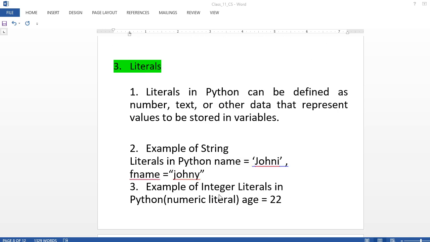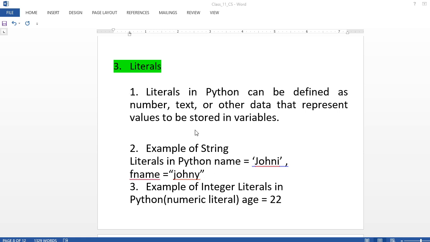Literals. Literals means how to write values. Literals in Python can be defined as a number, text or other data that represents a value to be stored in a variable. The variable's name you already got in identifier. But an identifier should have a value, so that value goes into literals. Identifier is equal to literal. I am writing x = 10. x is the identifier, and 10 is the literal. I am going to show it to you.